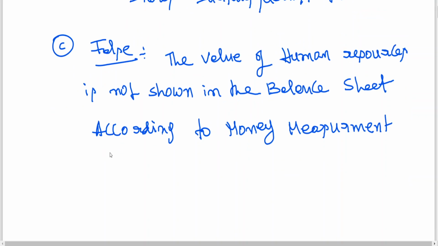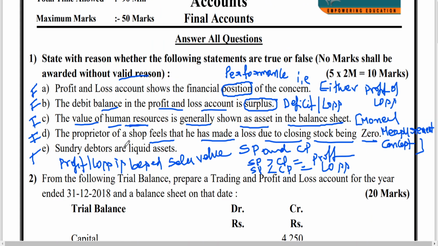Then D. You know the money measurement concept, they understand. If you get the time, you can explain that those things which can be measured in terms of money will be recorded.